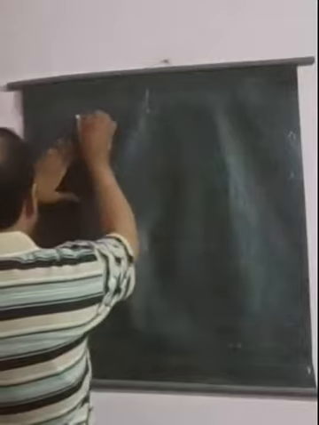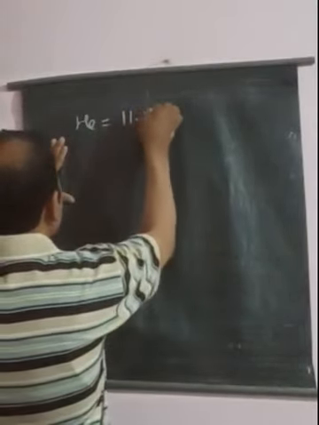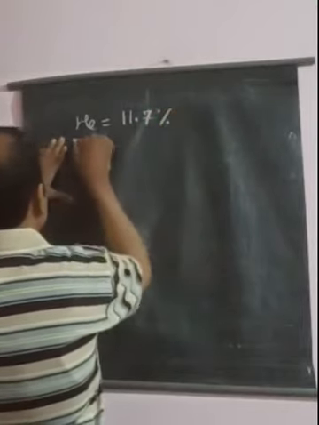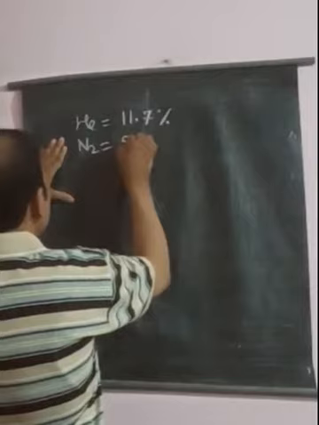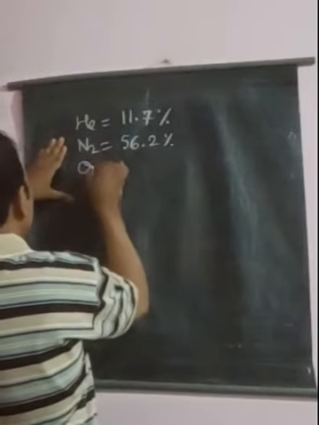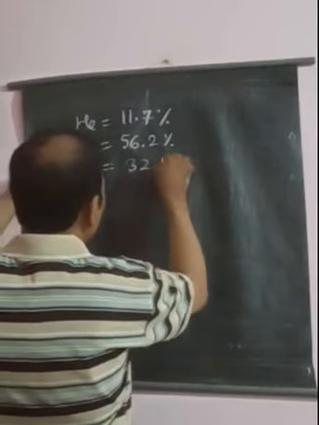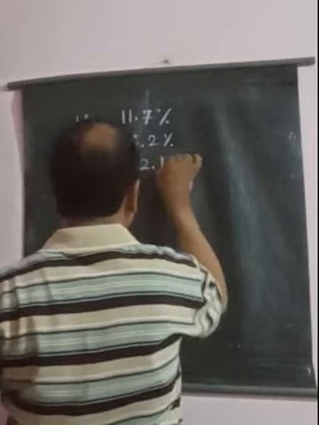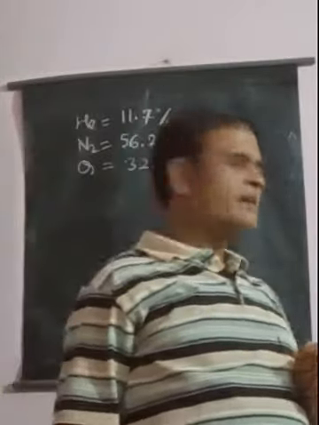Here the percentage of helium in the cylinder will be 11.7%, while N2 will be 56.2% and oxygen will be about 32.1%. So these are the percentages of the gases present in the cylinder.